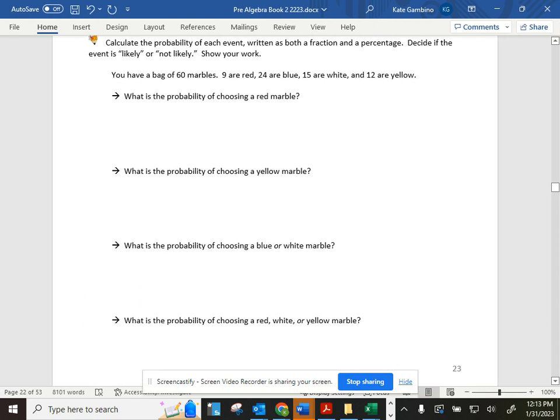So you have a bag of 60 marbles. 9 are red, 24 are blue, 15 are white, and 12 are yellow. What is the probability of choosing a red marble? So we're going to remember that the number of the desired outcomes goes on top, and your number of possible outcomes goes on bottom.